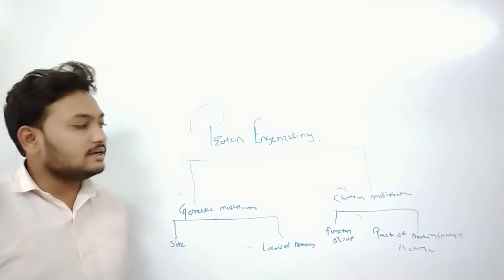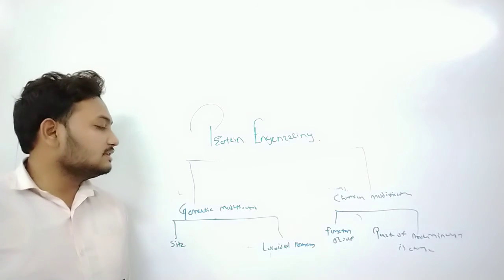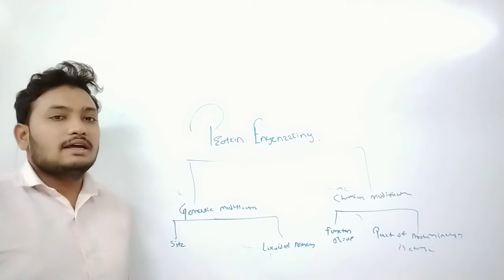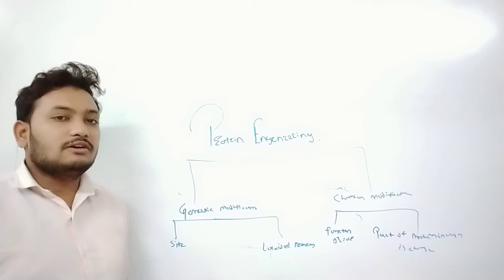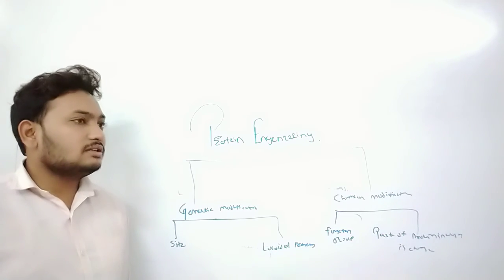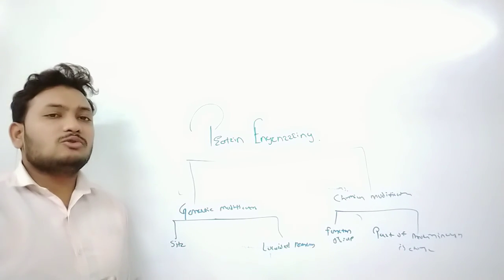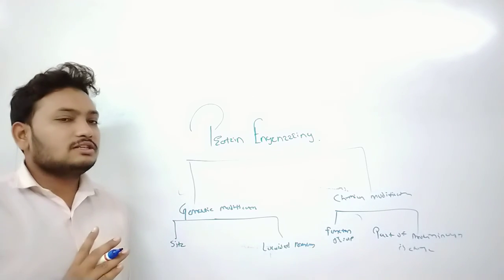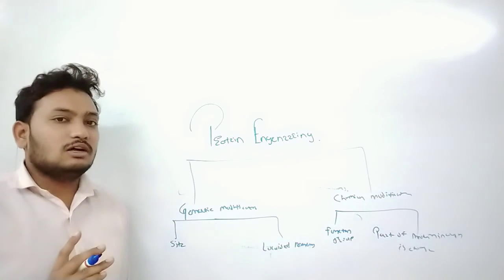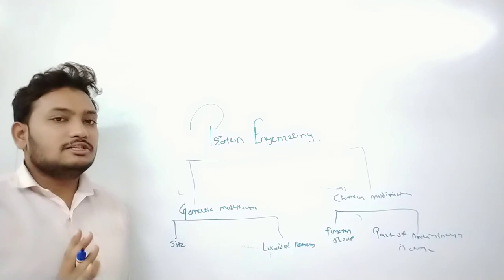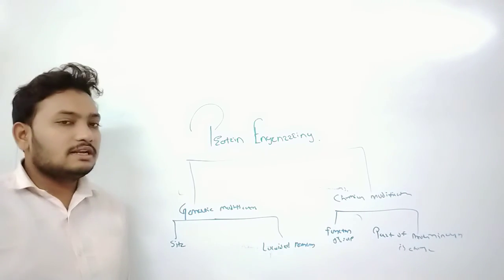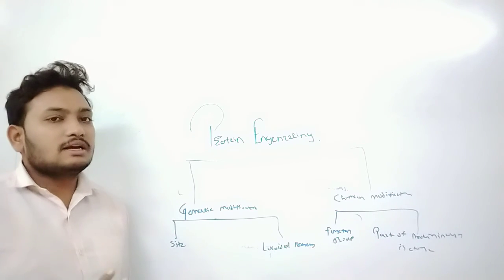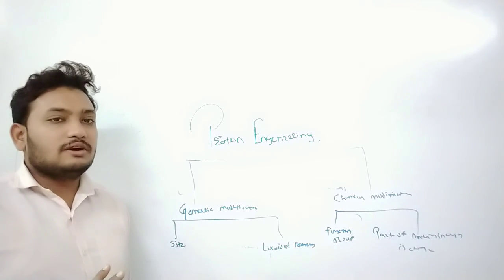Okay, so here are two types of protein engineering: genetic modification and chemical modification. Especially the chemical modification process is carried out in in vitro conditions. Genetic modification is in vitro also, but in situ is also applied, while chemical modification is also in situ or ex situ engineering. Okay, so here we have completed what protein engineering is, the techniques of protein engineering and the applications of protein engineering.